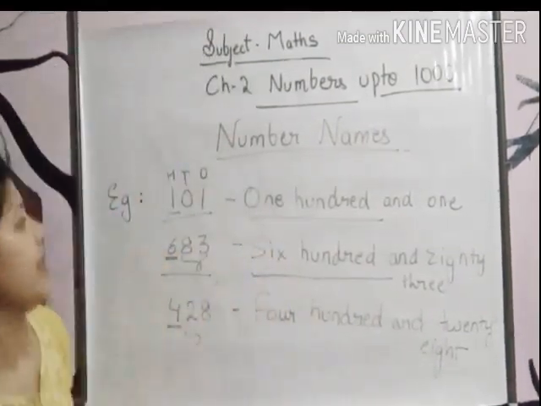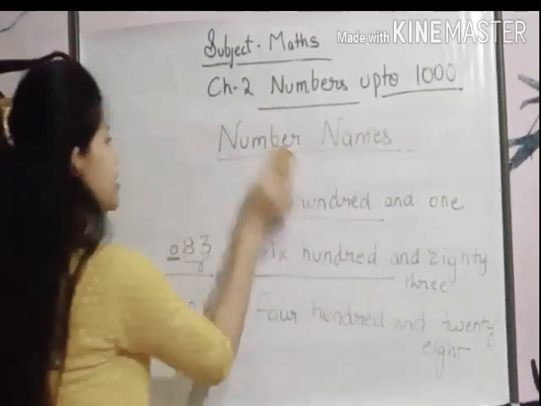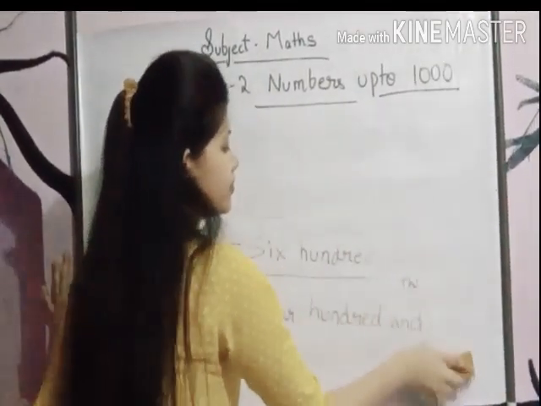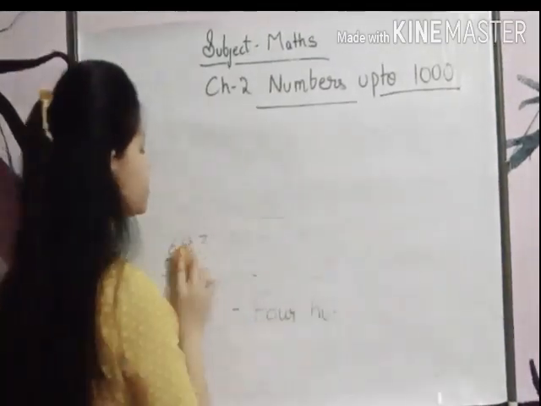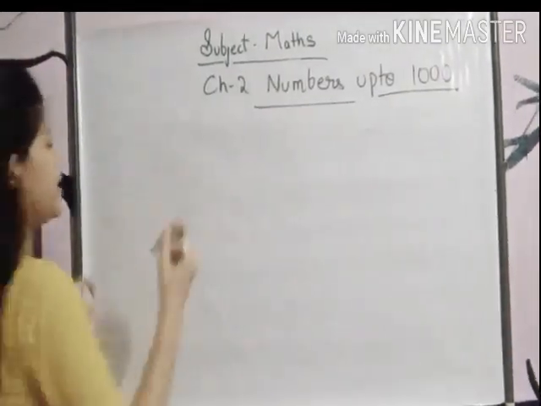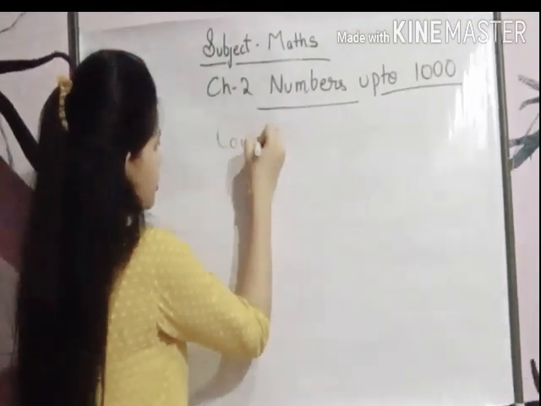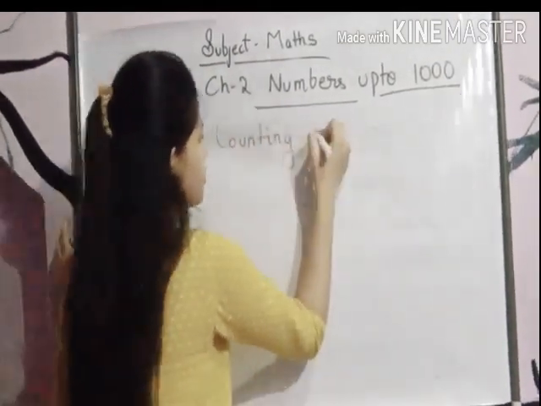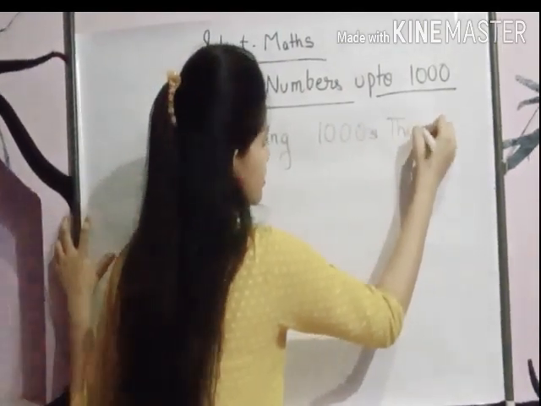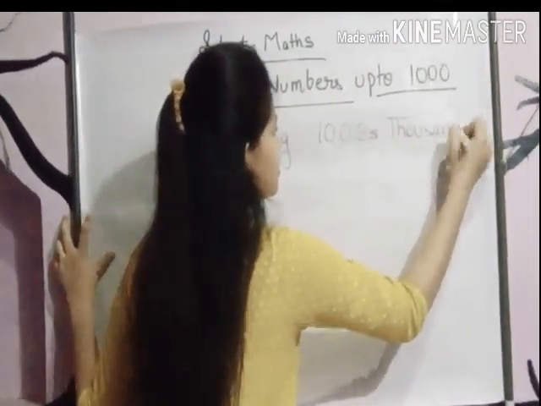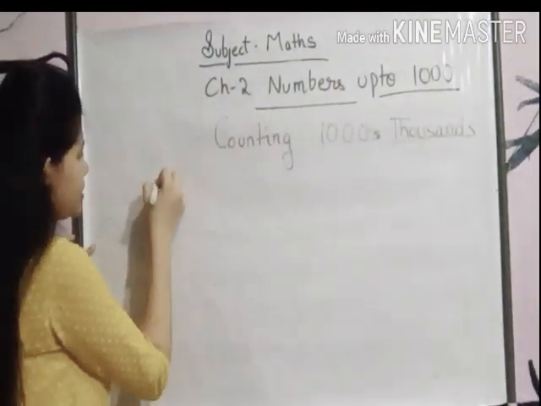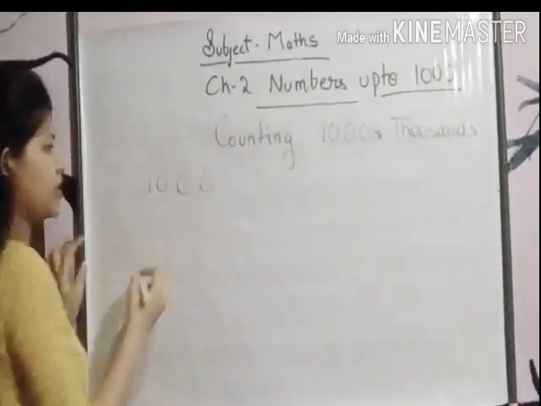Now the next topic is counting thousands. Let's come to the next topic, that is counting thousands. Okay. Now students, thousand means 1000.